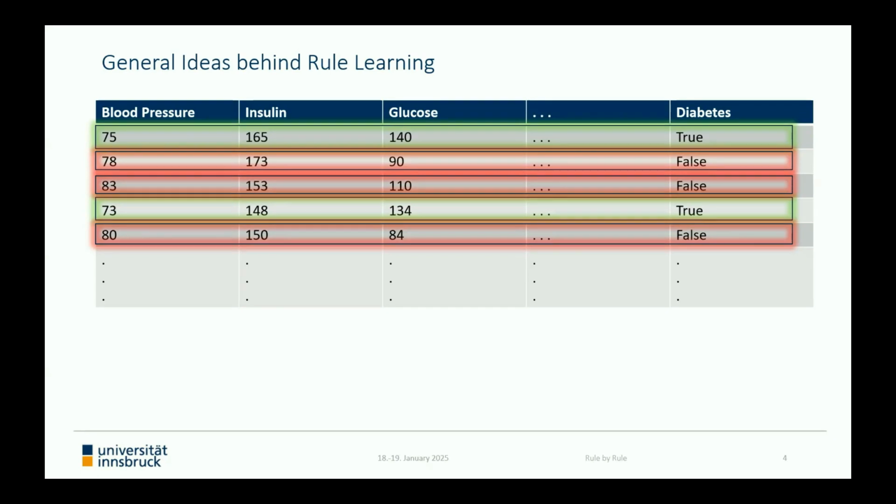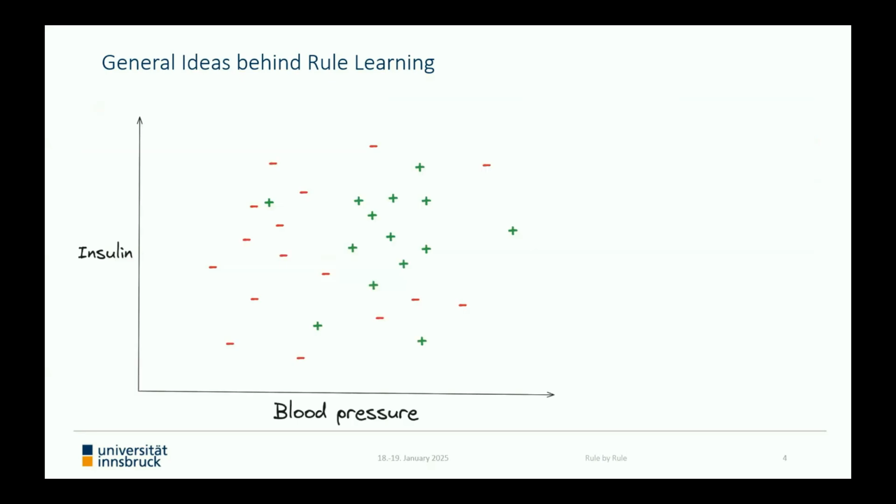And the choice of this gain function used in a rule learning algorithm is a key characteristic that defines the methods, since it determines how the algorithm evaluates and selects the most informative rule during the learning process. However, at the end of the day, a rule should always cover as many positive examples as possible and as few negative examples as possible.